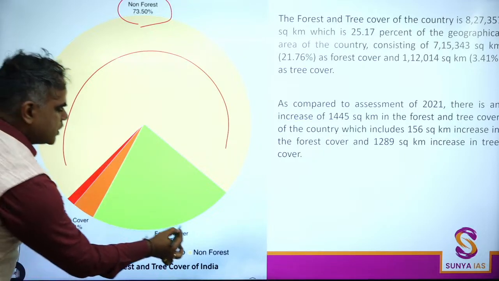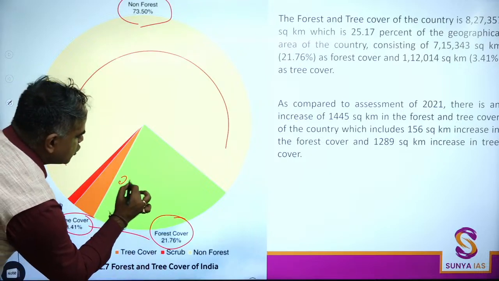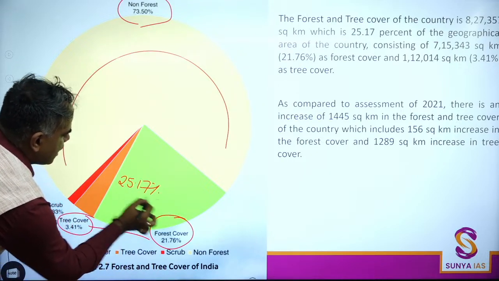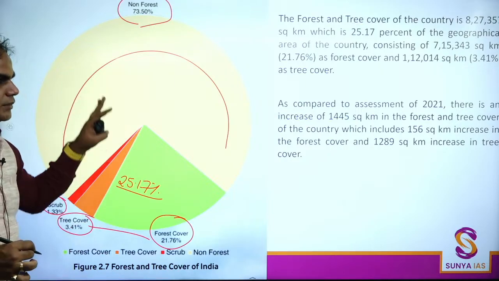In forest, of course, there is a forest cover of 21.76. There is tree cover. These two combined, this was 25.17. And of course, there is something known as scrub. This is how you visualize it.